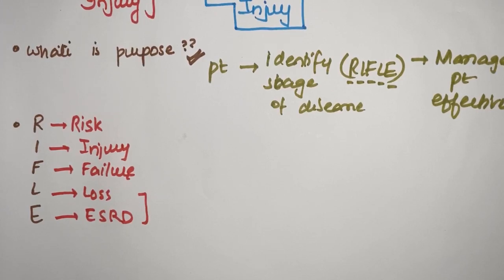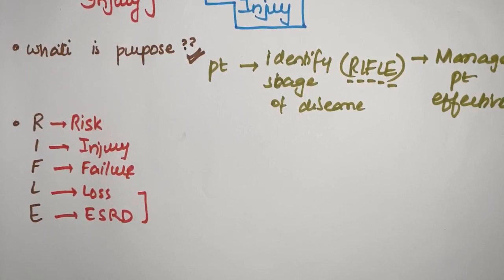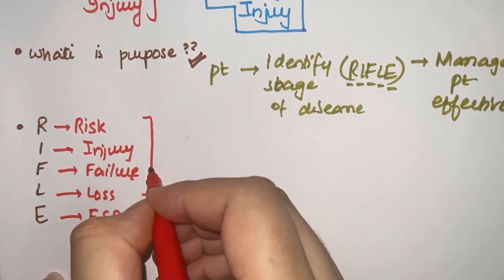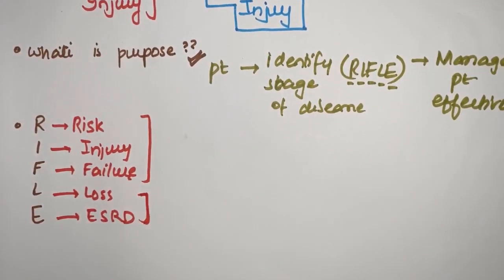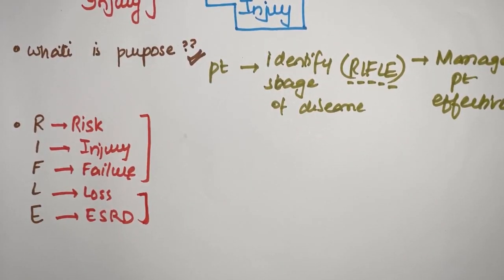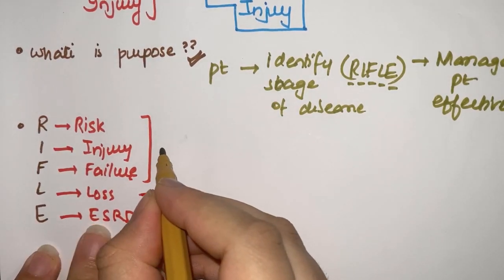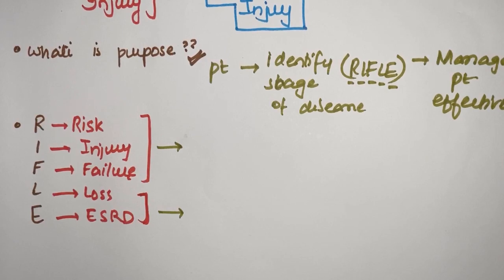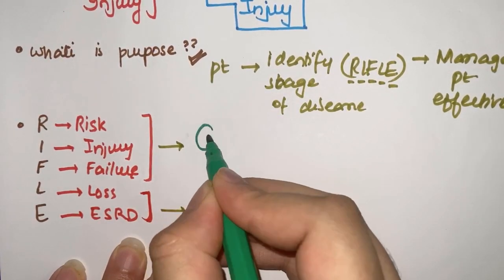Fine, talking about the second part of the discussion: what is the main criteria by which we can divide the disease into R, I, F, L and E, these 5 stages. So these first 3 stages and these last 2 stages. To memorize how we will differentiate the first 3 stages, I have made a technique. I hope it will help you out. What is the function of this beautiful kidney?